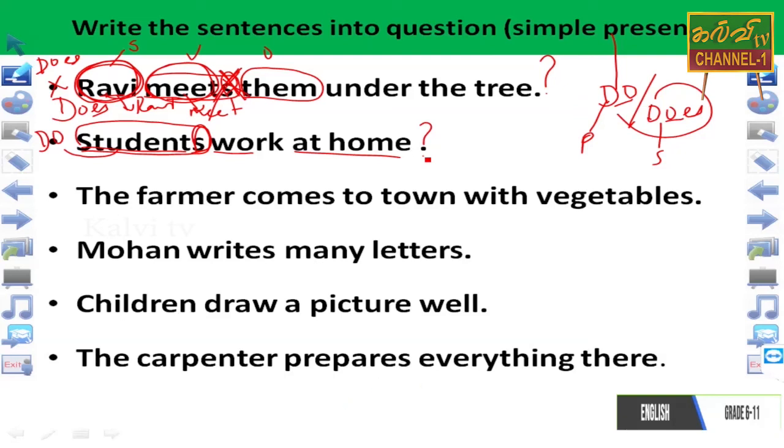Okay. Third question. The farmer comes to town with vegetables. The farmer is singular. Farmer is a person. So farmer singular, so comes, like this sentence.